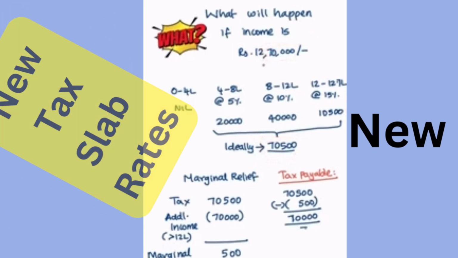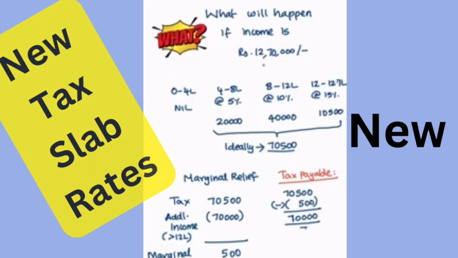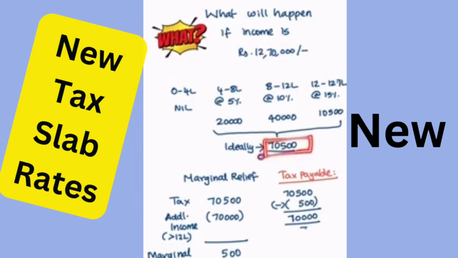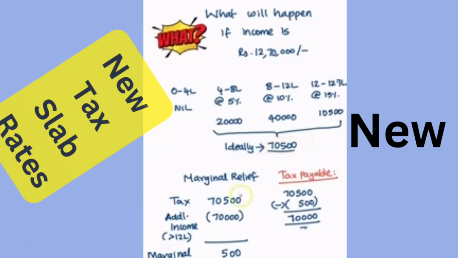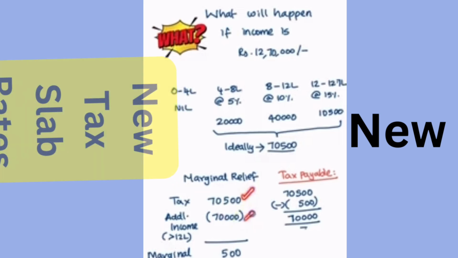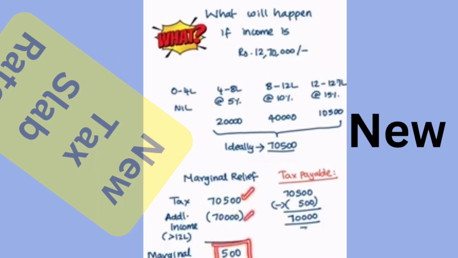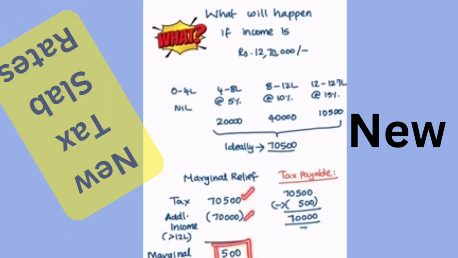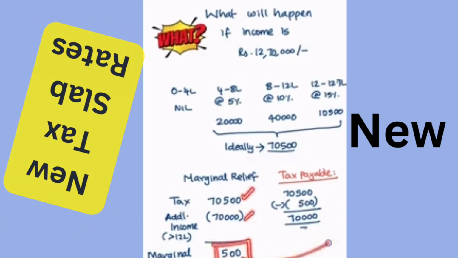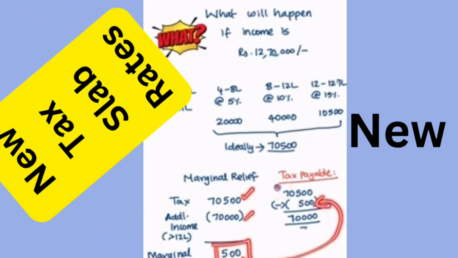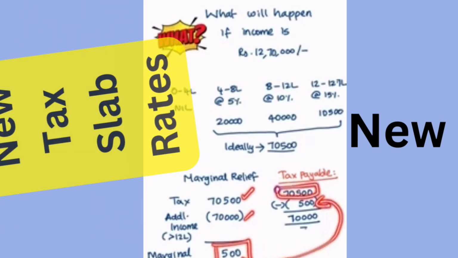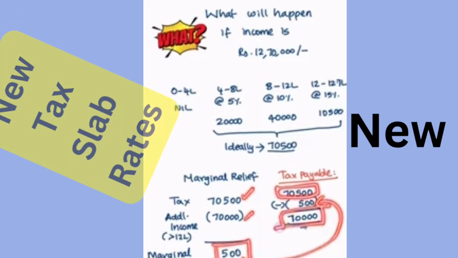So for marginal relief, what we will do? We will compare the tax payable with the income that exceeded 12 lakhs. So 70,500 minus 70,000, so the excess portion is only 500. So this 500 alone will be provided as marginal relief on the calculated amount of 70,500. So the net tax payable will be 70,000.